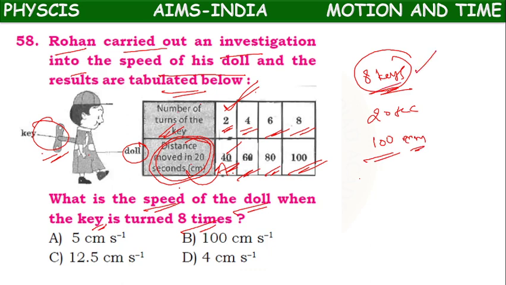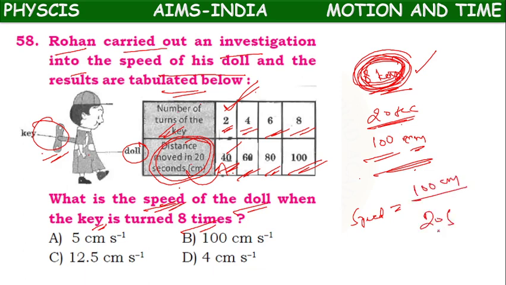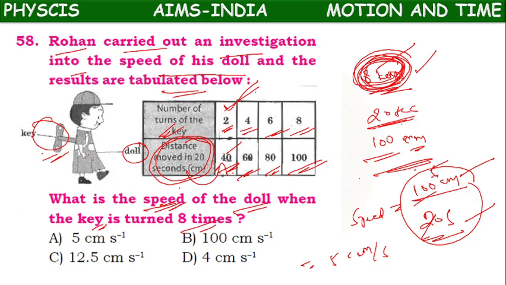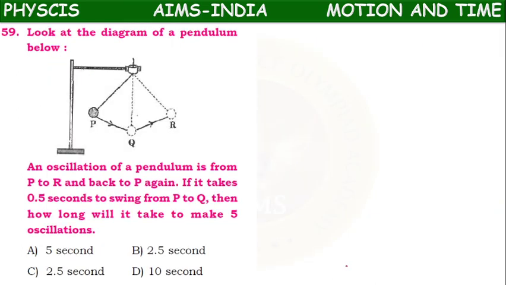This 8 times is the number of rotations. 20 seconds is the time taken by the doll to cover 100 centimeters. Now the question is, what is the speed? What is the formula? Distance by time, 100 centimeters by 20 seconds. So we won't consider the number of rotations. We consider only distance and time. So 5 centimeters per second. Option A is the right answer.